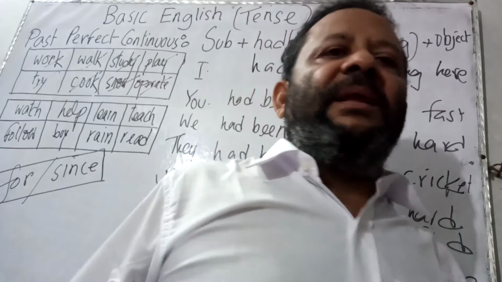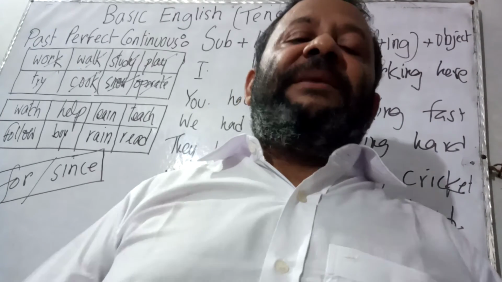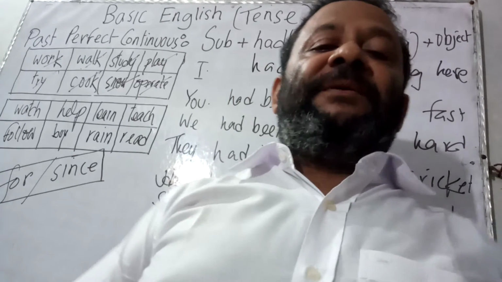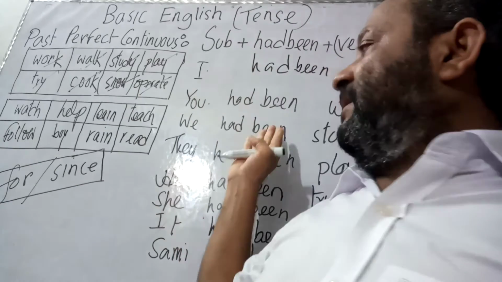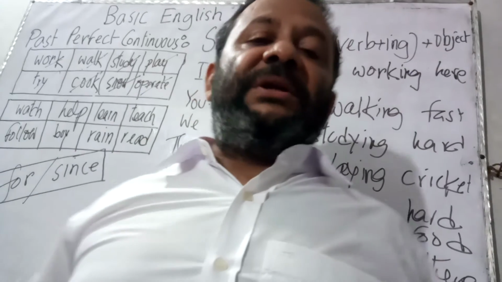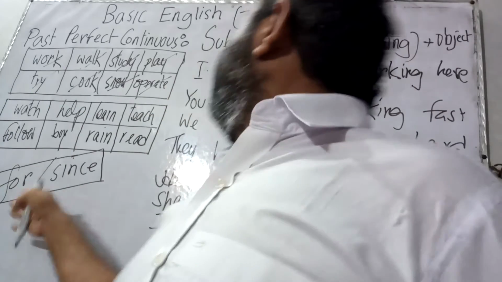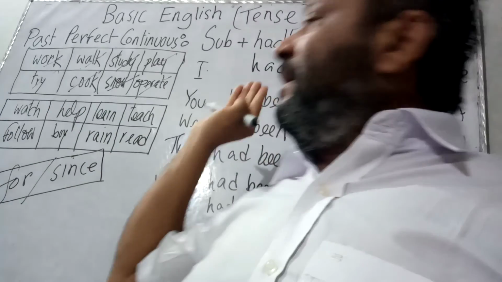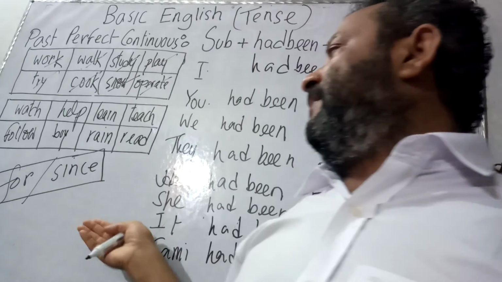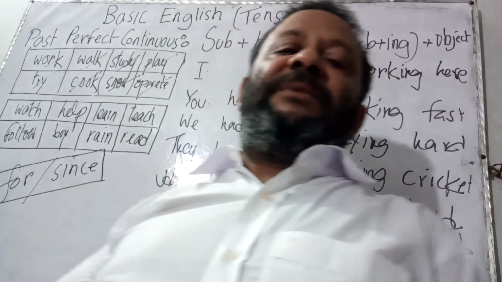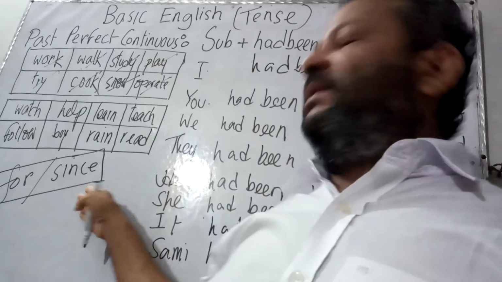That is, when we need to express the previous action that was actually going on in the previous time, for a period of time, then we use this structure. And if the duration of the time is mentioned, then we use for. That is, I had been working here for an hour. An hour is the duration of the time. And if the starting point of the time is mentioned, then we use since.